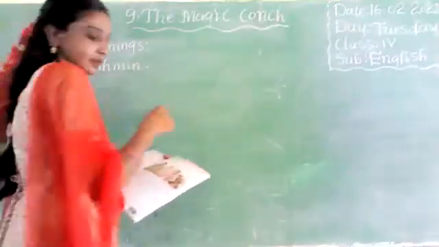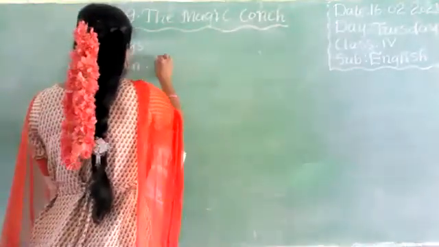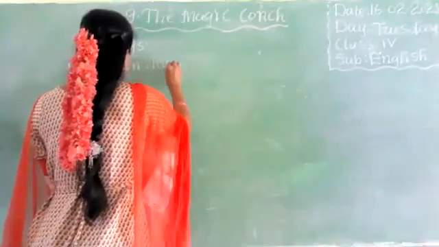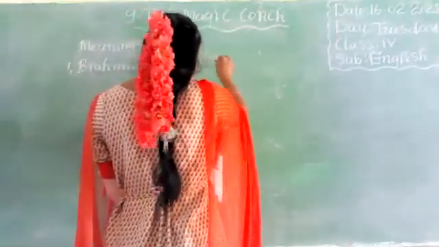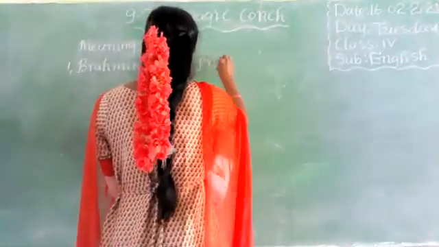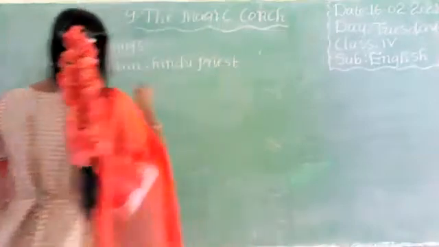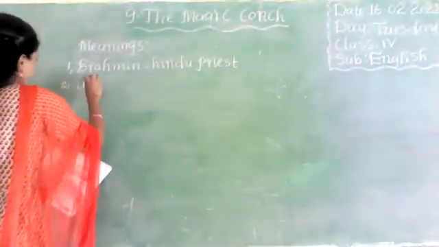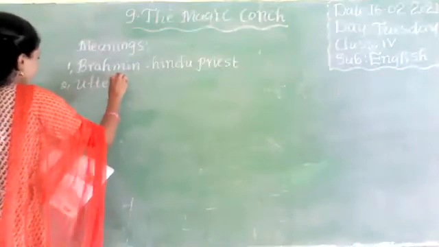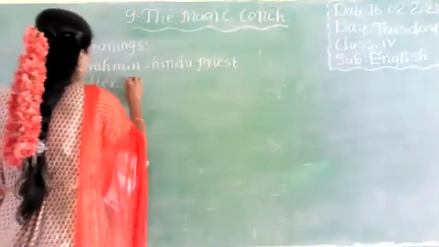Hindu priest. Second one, utter. So what is the meaning of utter here? Utter means absolutely.